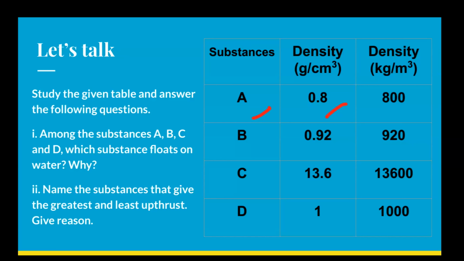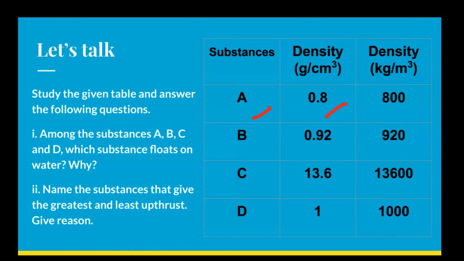If you see the density of A, that is 0.8, less than 1, and the density of B is 0.92, which is also less than 1, the density of water. So A and B are the substances from the given table which float on water, with some of their parts out of the water. The density less than the water can float on water partially. So we can easily say A and B are the substances that float on water.